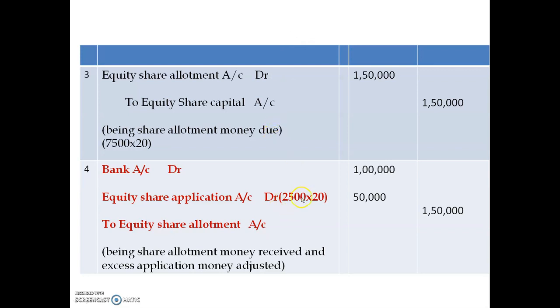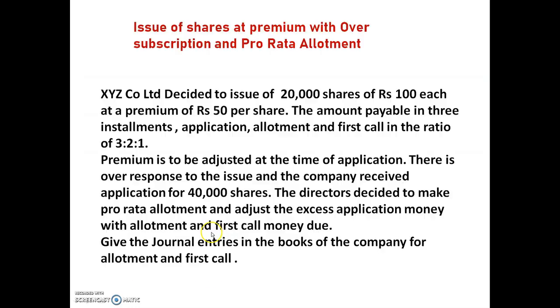That is 2,500 into 20, which will be 50,000, and the balance will be transferred here, that is 1 lakh. Under the bank account debit column we write 1 lakh. Being share allotment money received and the excess application money adjusted. So this is the combined entry of allotment money received and excess application money adjusted.